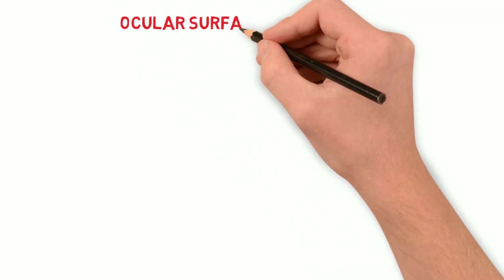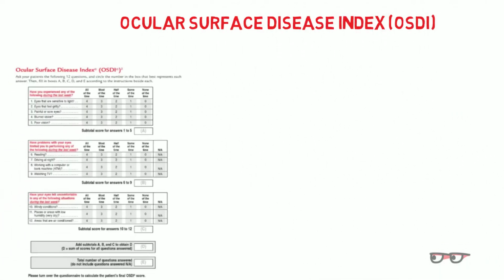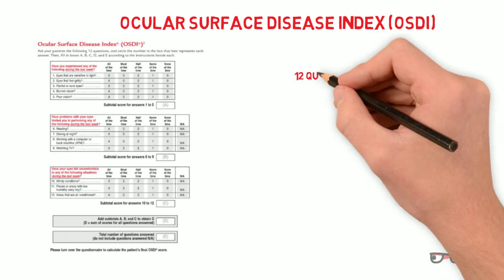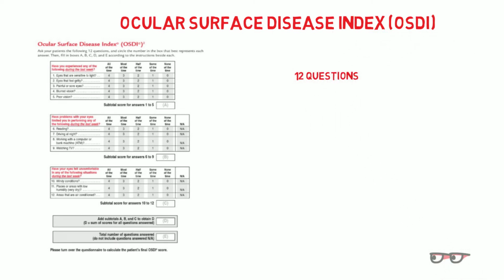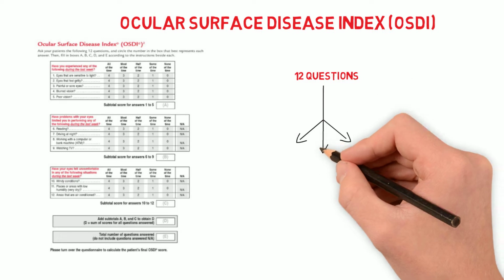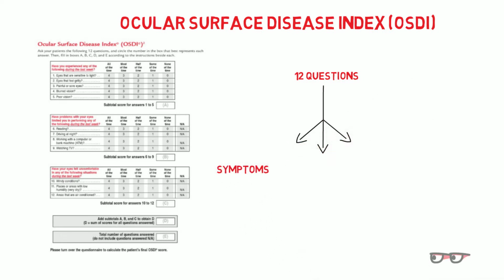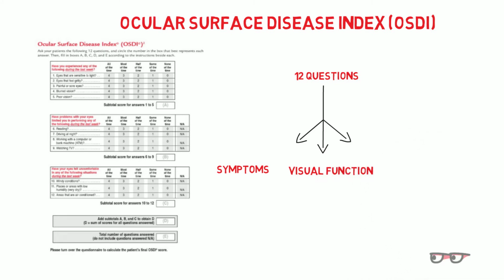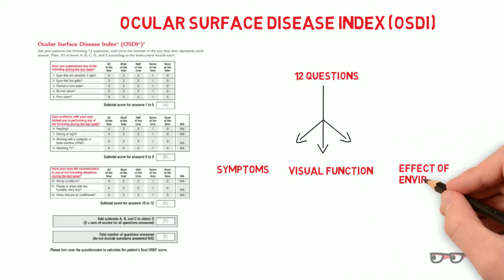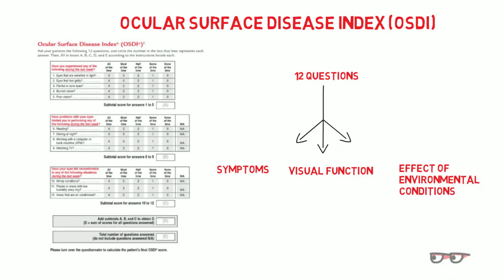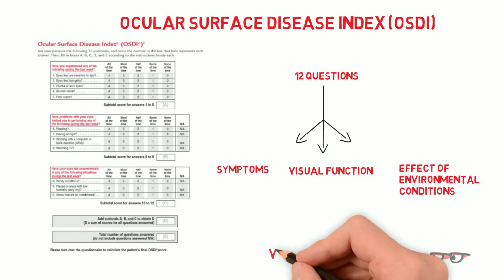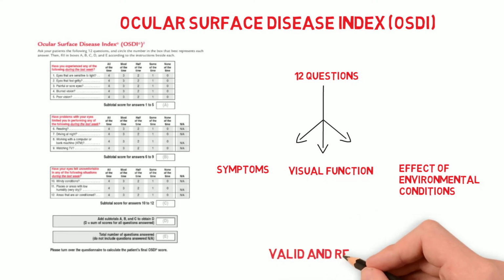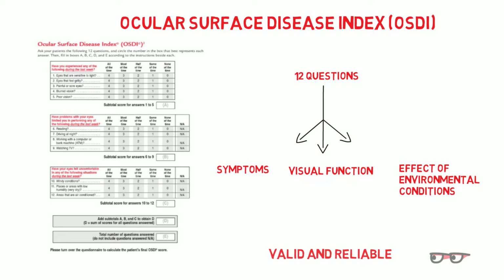The Ocular Surface Disease Index is one of the most frequently used questionnaires in clinical settings and in research studies to assess the severity of dry eye disease. This questionnaire includes a set of 12 questions divided into 3 sections, providing information about the symptoms, visual function, and the effect of environmental conditions on these symptoms. The severity of symptoms can be graded on a scale of 0 to 100 and can be further classified into various dry eye categories. Due to its psychometric properties, the Ocular Surface Disease Index has proved its validity and reliability in diagnosing the severity of dry eye disease.